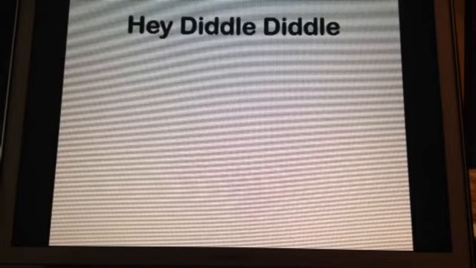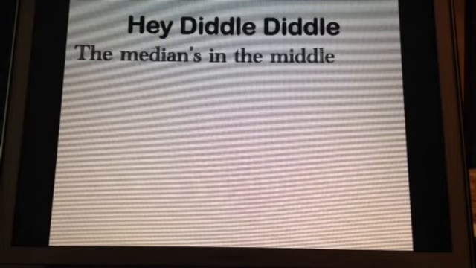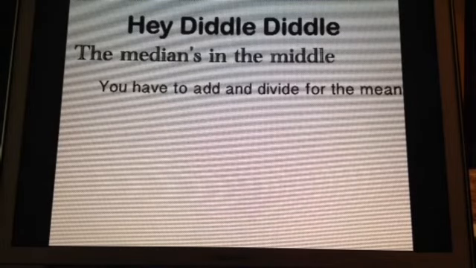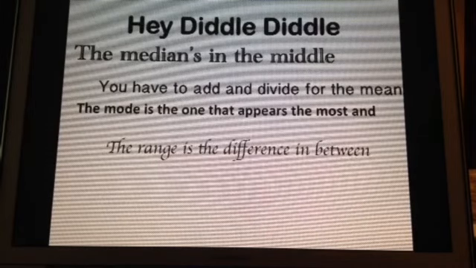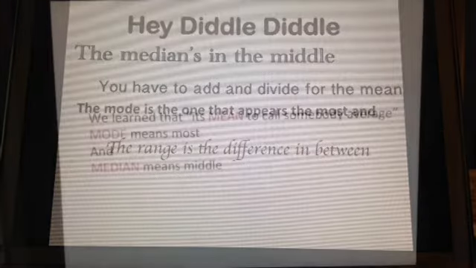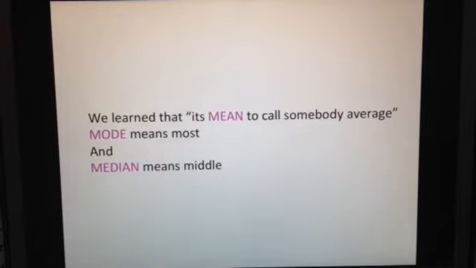Let's sing our rhyme again. Hey diddle diddle, the median's in the middle. You have to add and divide for the mean. The mode is the one that appears the most, and the range is the difference in between. Just remember, guys, math